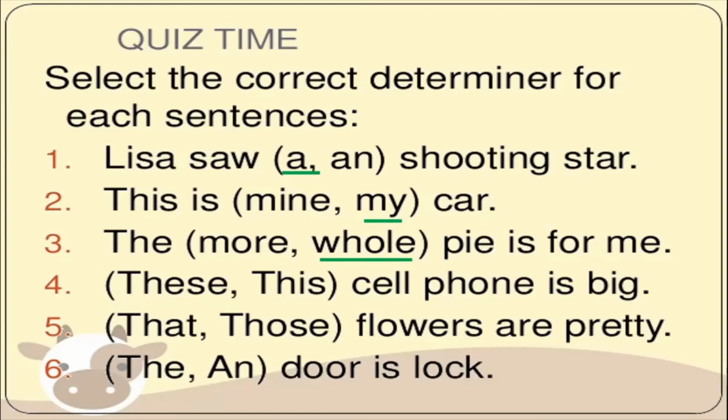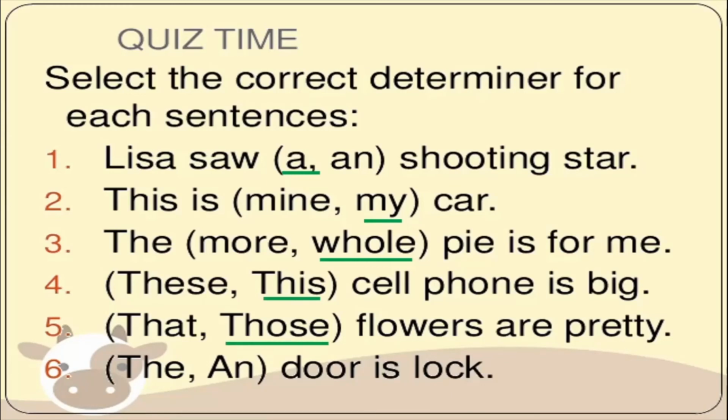These or this cell phone is big. So there is just one cell phone. So when there are multiple cell phones, plural, you will say these. Now it is singular, one. So you will say this cell phone is big. Same goes with that and those. You don't say that flowers are pretty. You say those flowers are pretty.